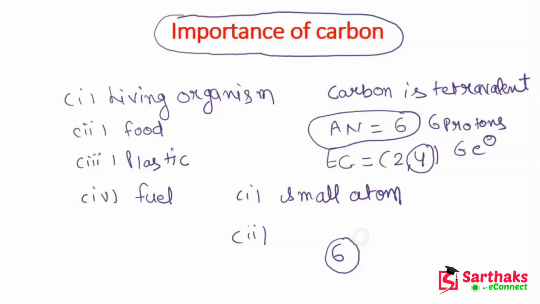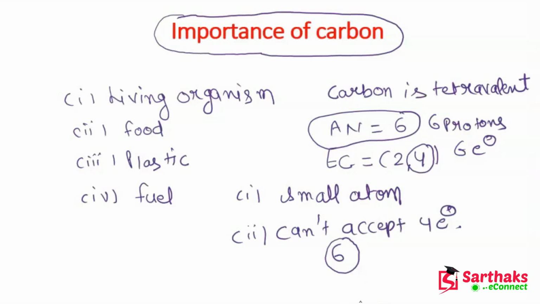Electrons rotate around the nucleus because the protons apply a force on them and hold them. But if 4 more electrons come, it is very difficult for 6 protons to hold 10 electrons. So that's why it cannot accept 4 extra electrons.